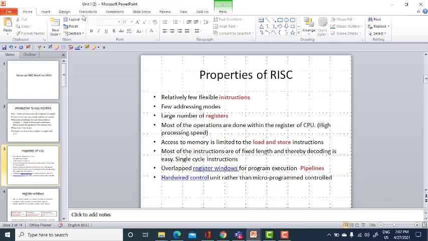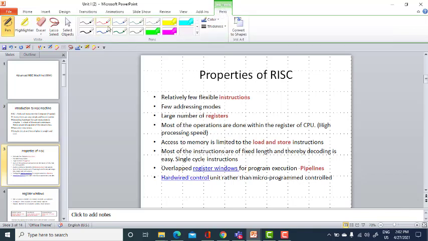So pipeline is nothing but, for example, if I am taking an addition instruction: move A comma 08H and move B comma 09H, then add A comma B. I am writing these instructions for an 8051 microcontroller, simply to explain the concept of pipeline, that's all.